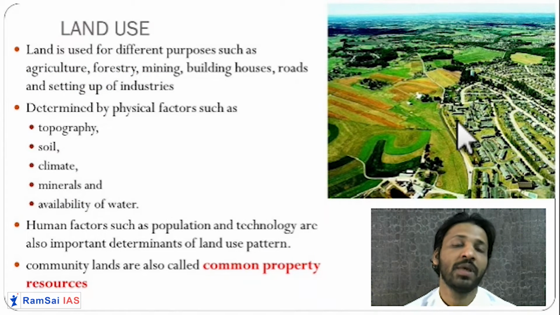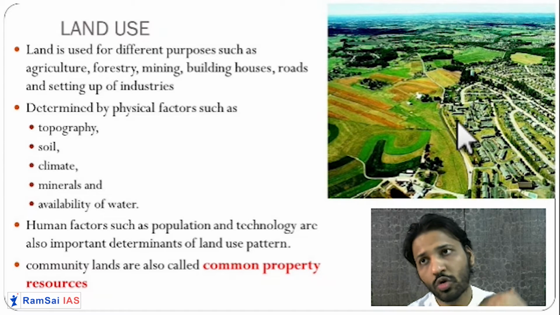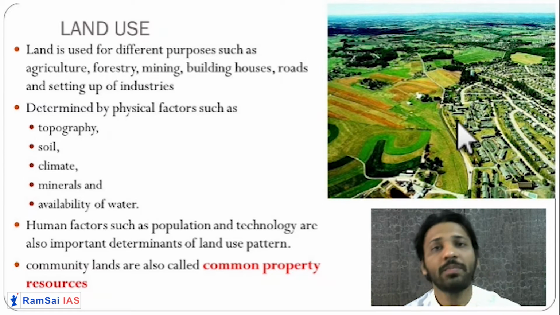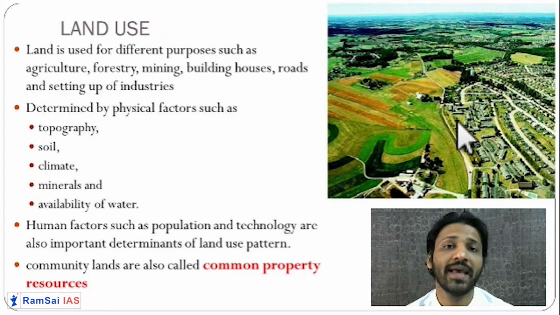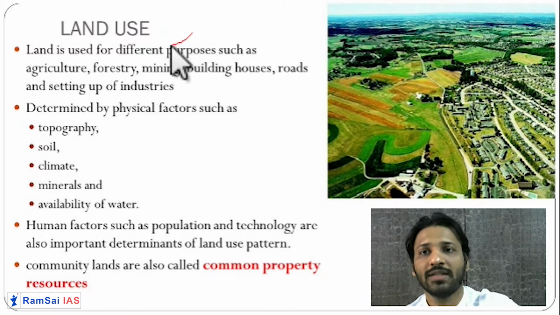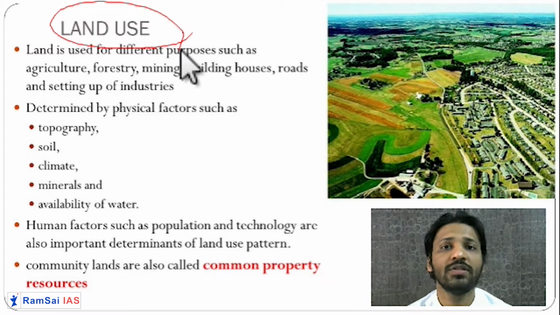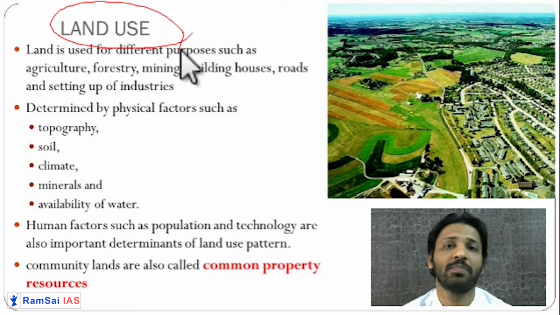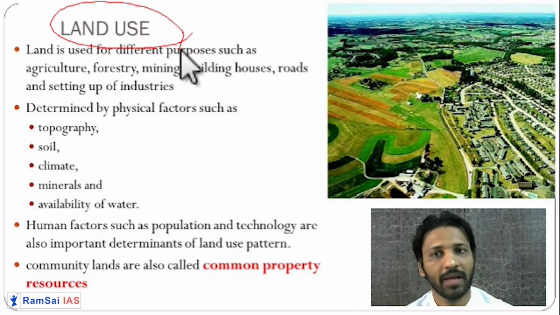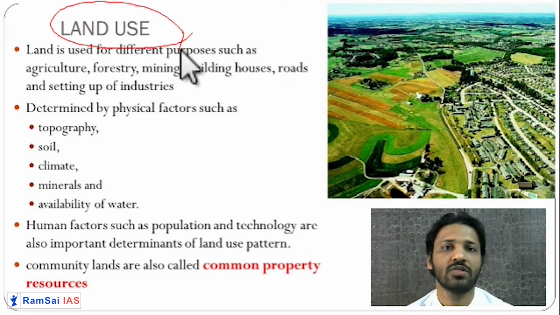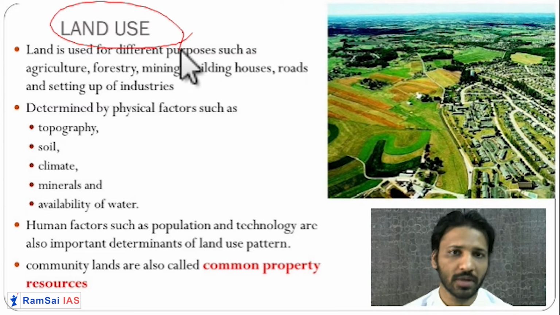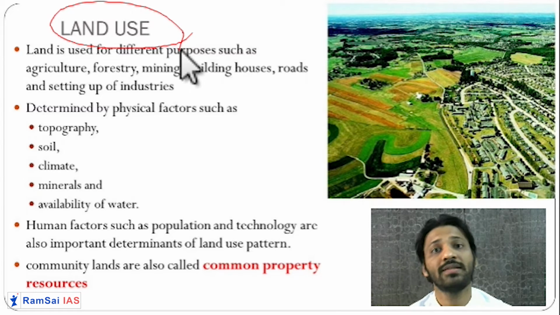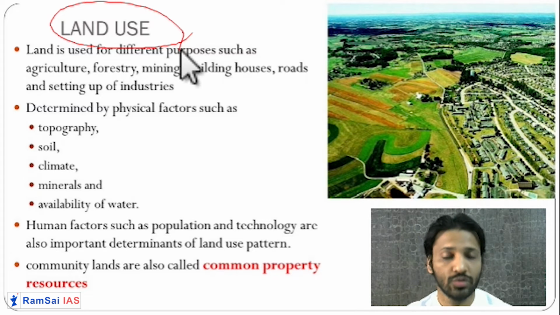When we say people are occupying the land, for what purpose they are using that land, that we call land use. Land use is nothing but the purpose for which we are using a particular land. What are the purposes? Sometimes agriculture, sometimes industry, sometimes the creation of settlements, sometimes other purposes like recreation. These are the different uses of the land, and we call them land use.